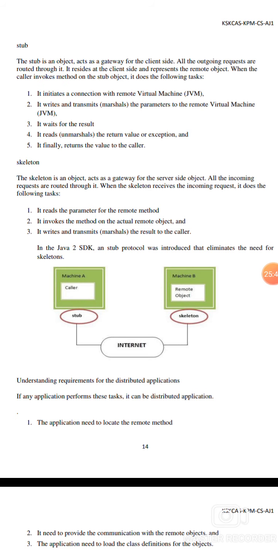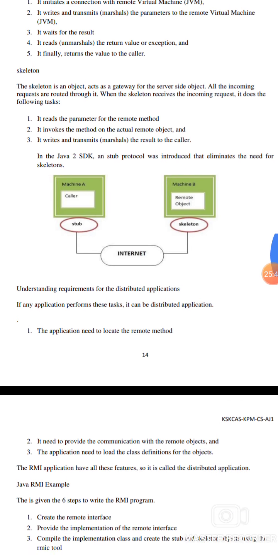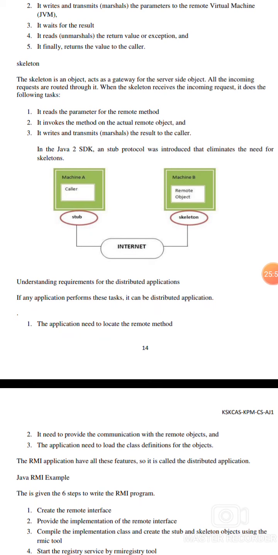The skeleton is an object that acts as the gateway for the server side. All incoming requests are routed through it. When the skeleton receives an incoming request, it does the following tasks. It reads the parameters for the remote method. It invokes the method on the actual remote object. It writes and transmits the result to the caller.